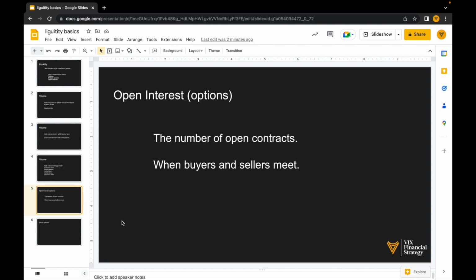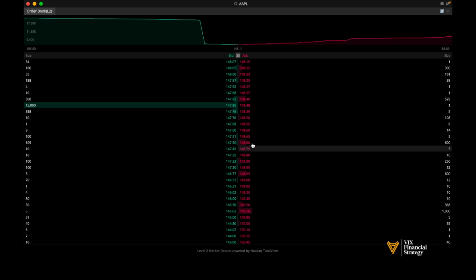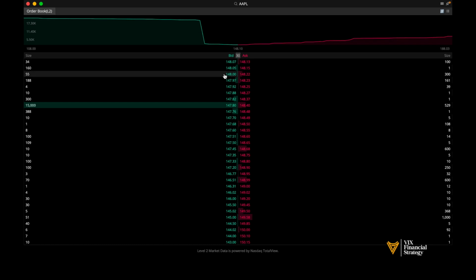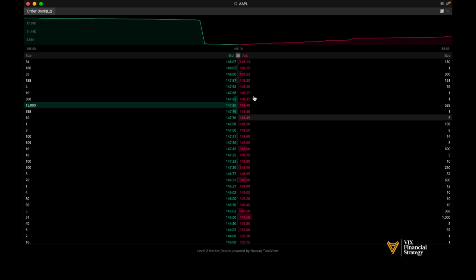Now, before we shift our focus to open interest, I do want to talk about the bid and ask spread. So Apple is going to be our main example of a very liquid stock. This lesson is on liquidity, but I need to bring up the bid and ask spread. So if we take a look at the bid and ask spread for Apple, we see that buyers are stepping in here and sellers are stepping in here. The bid is all of these buy orders. The ask is all of these sell orders.